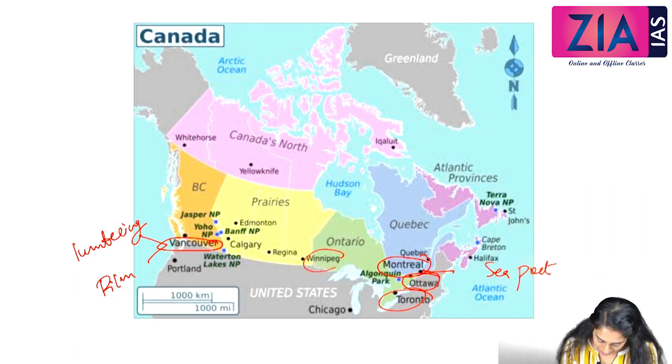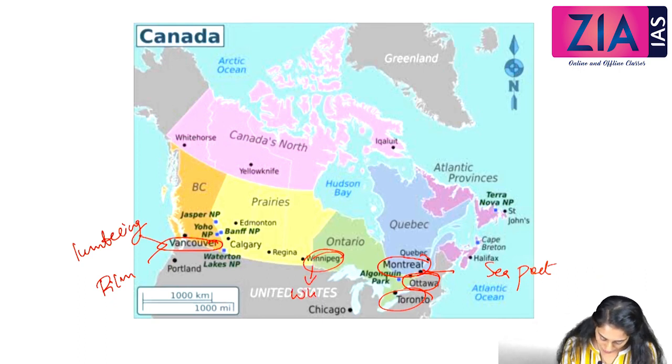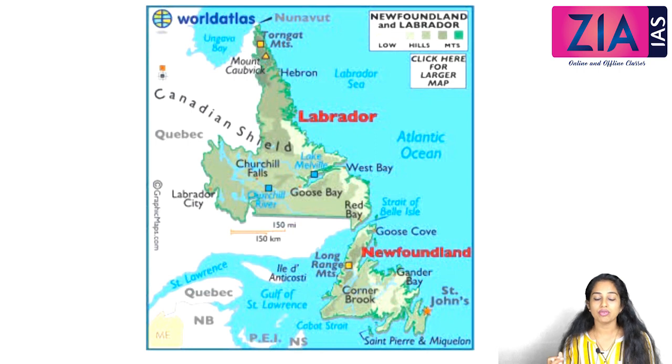And we can talk about Winnipeg. Winnipeg is famous for wheat production. So the world's largest wheat production is done at Winnipeg. Now, while moving towards the eastern part of Canada, we have an island called Newfoundland Island.